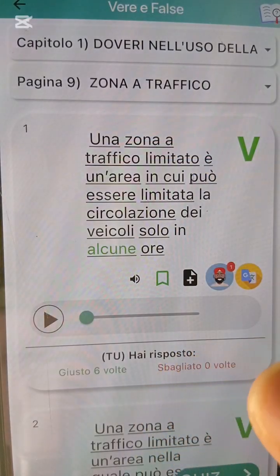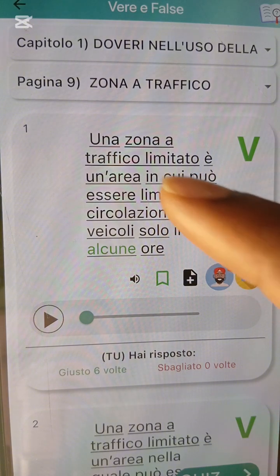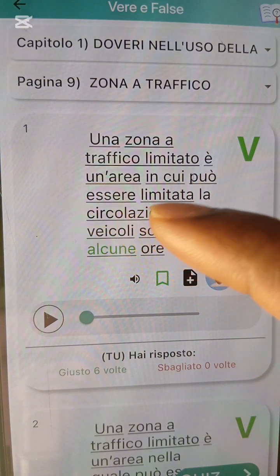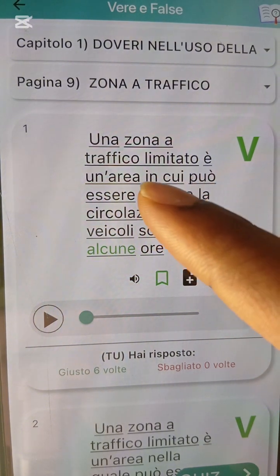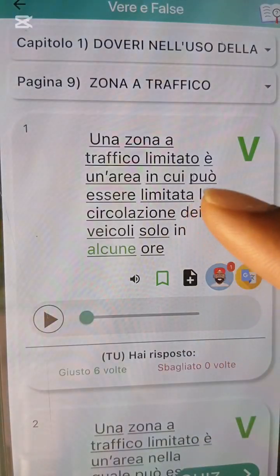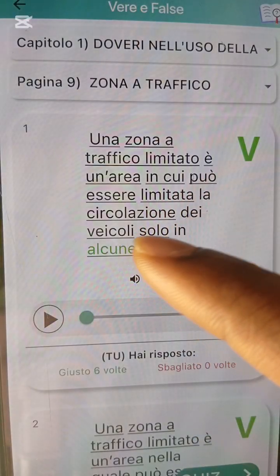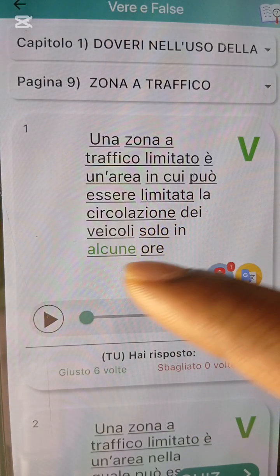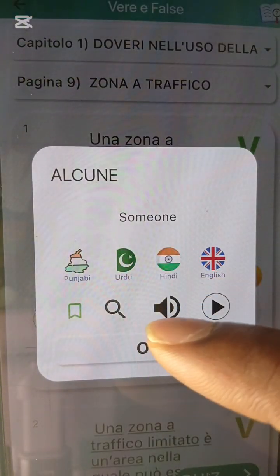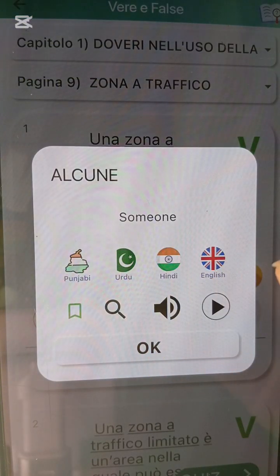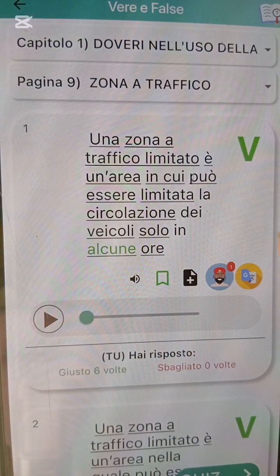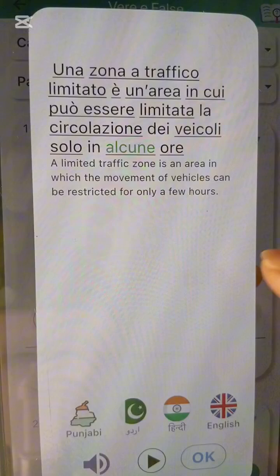It says is an area in which the circulation of vehicles can be limited only in some hours. Don't write "some" if you want to write "only". You can write only some. Just remove the one. Okay? It's a place that can be limited for only a few hours.